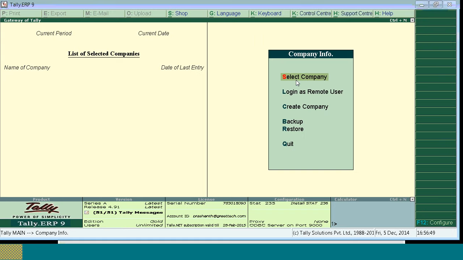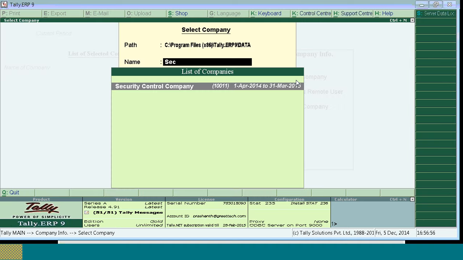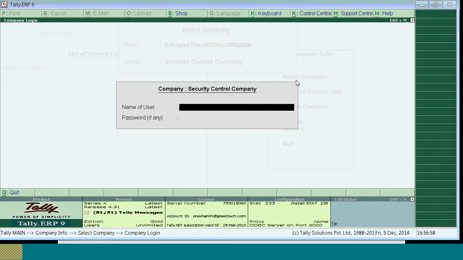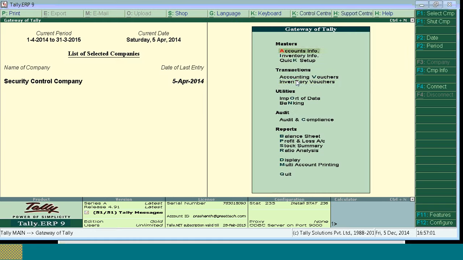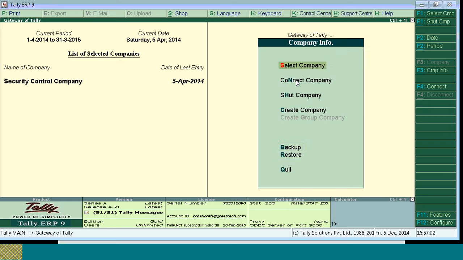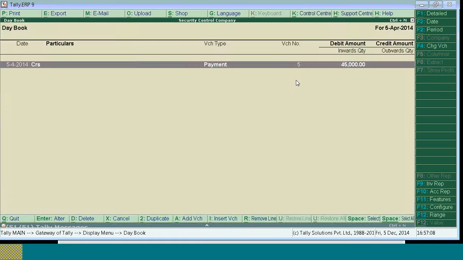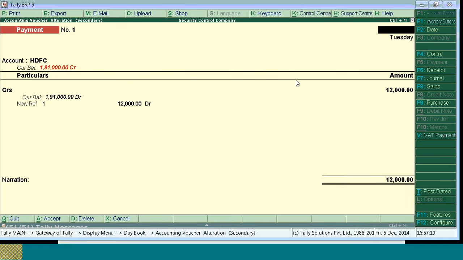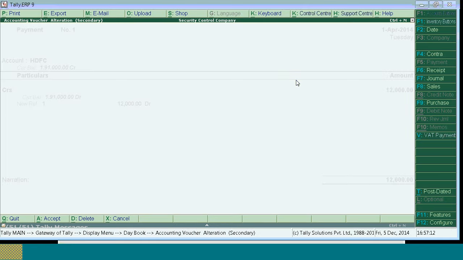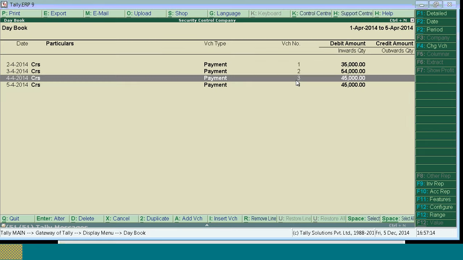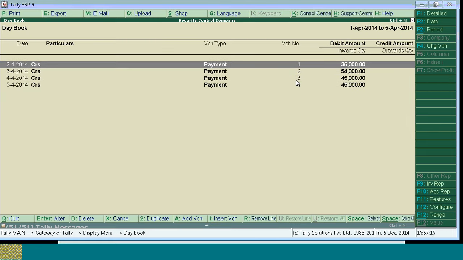Now I will reload the company from data entry 3. So from data entry 3, when I go to company info, security control and auto option is not given. So data entry 3 has full rights. You can open any transaction, you can delete the transaction also. See, the transaction got deleted.